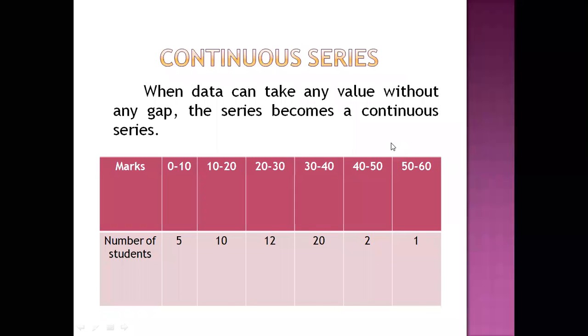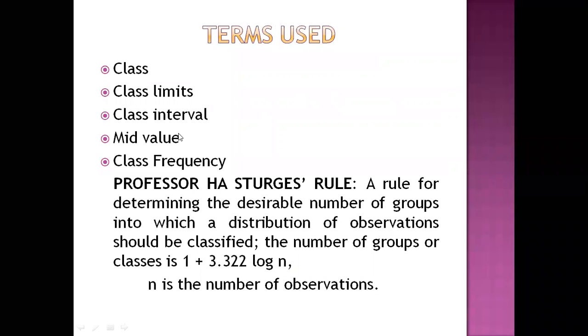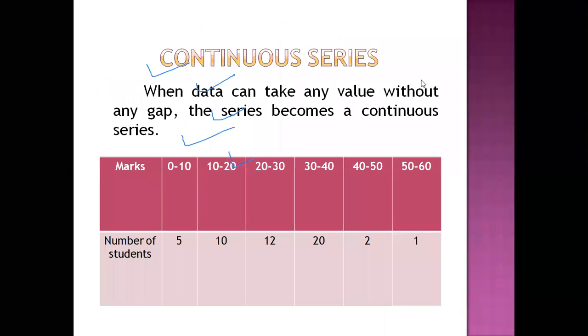Now coming to, so we have discussed class, class limits, class interval, mid value. Now what is class frequency? Now you can see the class frequency. How is class frequency determined?